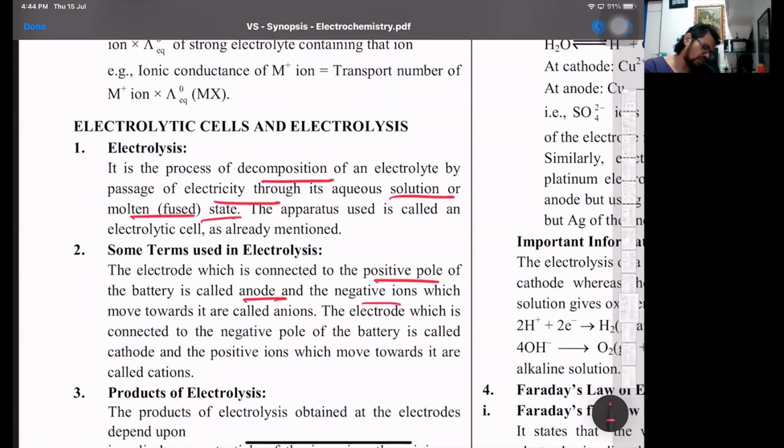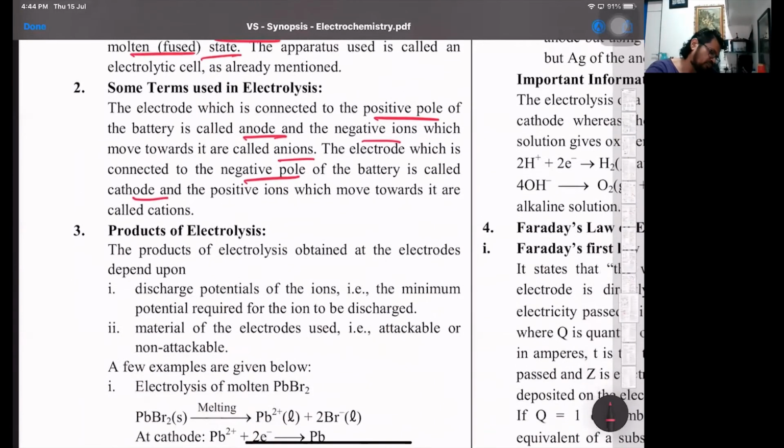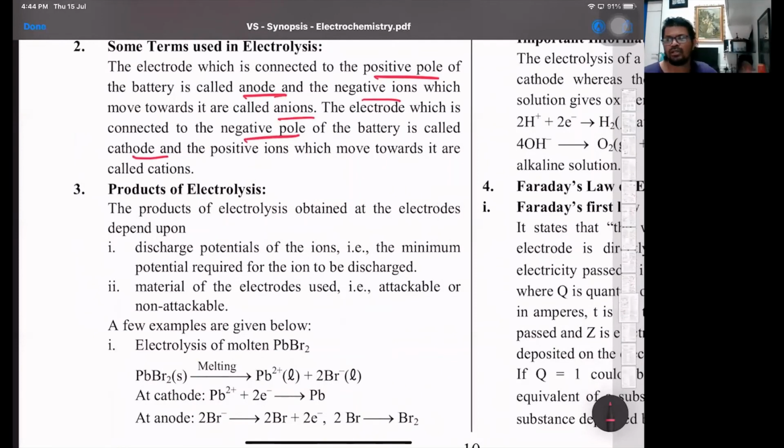So negative ions go towards the anode. The electrode connected to the negative pole is the cathode, and the cations will move there. Now the products will depend upon the discharge potential. That is what we call selective discharge: who has the greater tendency to get oxidized or reduced.